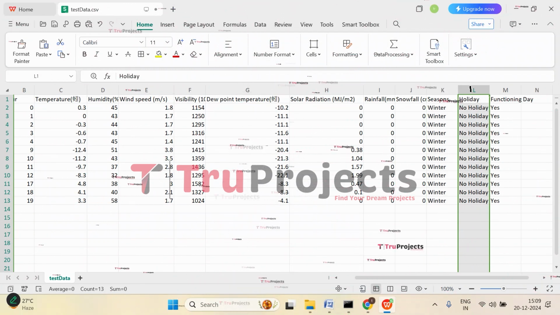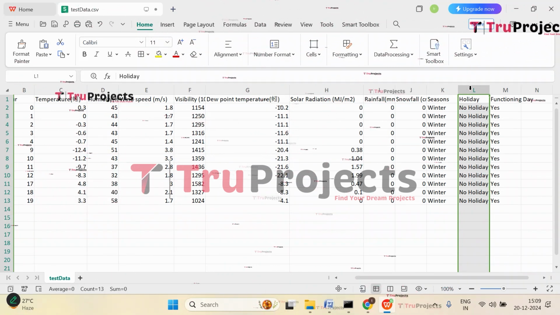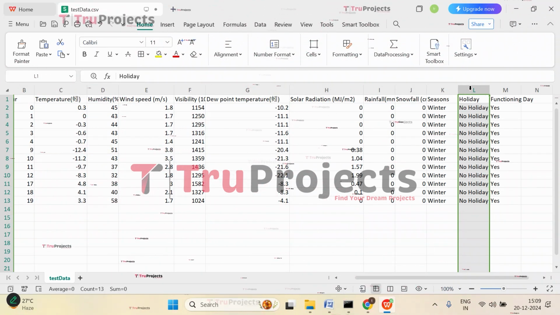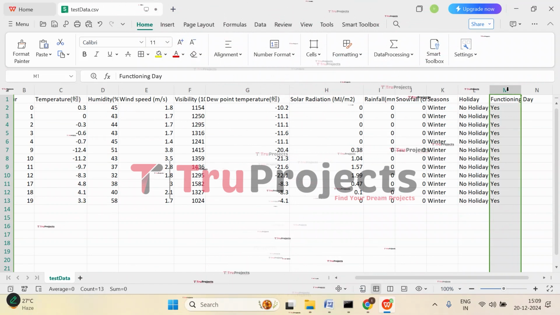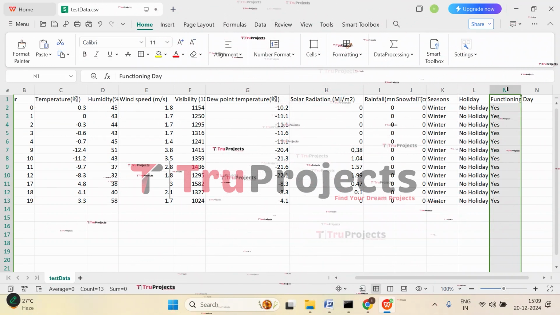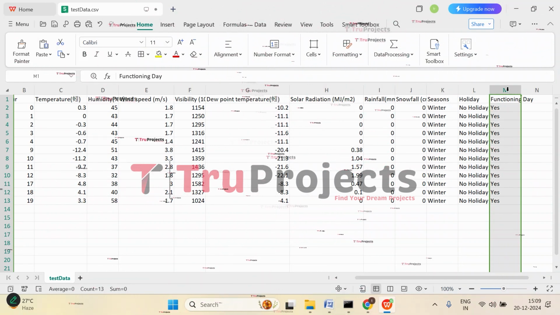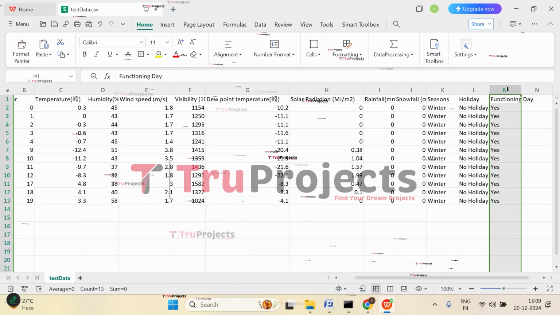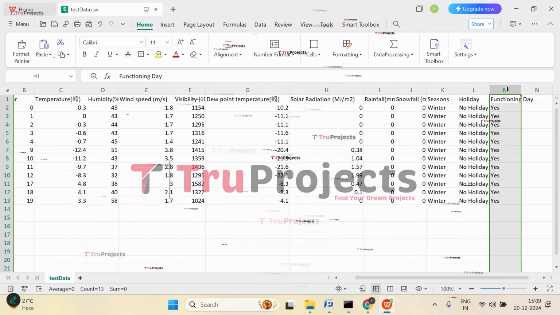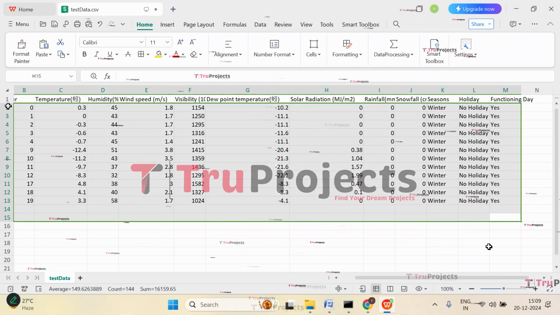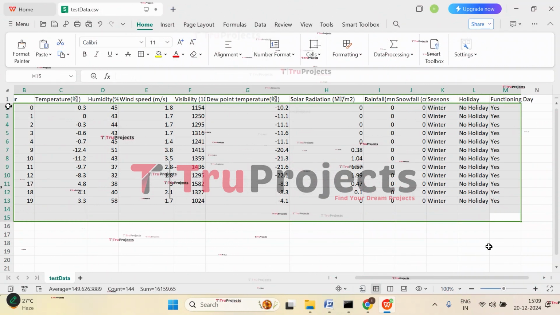Then holiday. It indicates whether the day is a holiday. People may have different bike usage patterns on holidays, either using bikes more for leisure or less due to travel or other activities. Then the last one is functioning day. This indicates whether it is a functioning working day, for example weekdays. On non-functioning days like weekends, bike demand patterns can change based on people's schedules and activities. So these are all the test cases we will be giving as input, and then we will predict the bike demand.